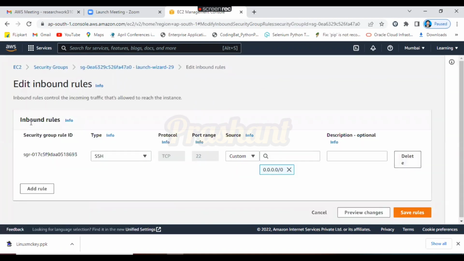Perfect. See here, in the inbound rules, there are four to five important things. The first one is the security group rule ID. Don't think about it, because we have created the EC2 instance, and for that purpose we created launch wizard 29 having this ID, right? Now the important things are: what is the type, what is the protocol, what is the port range, and what is the source.